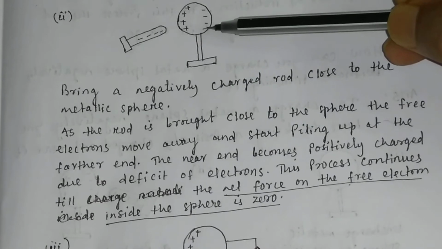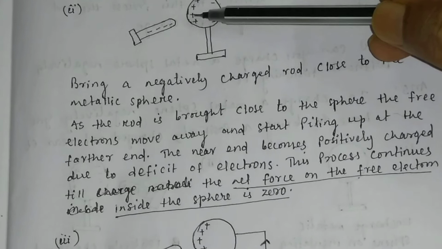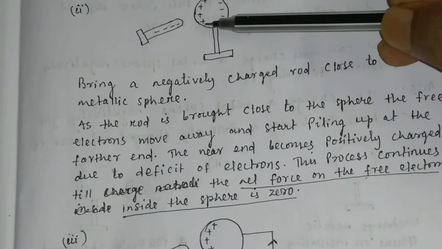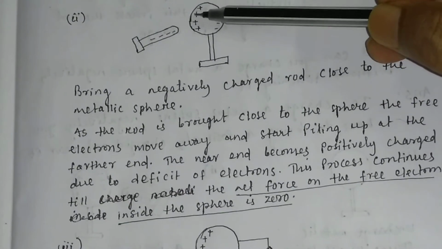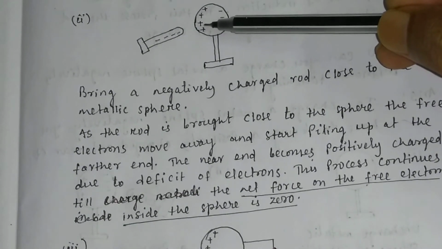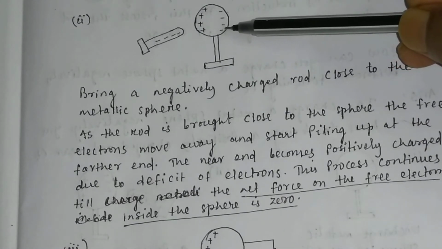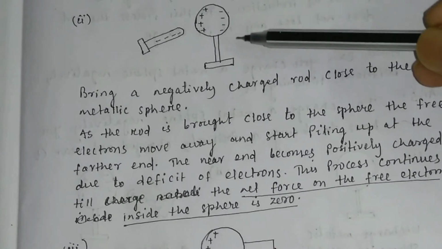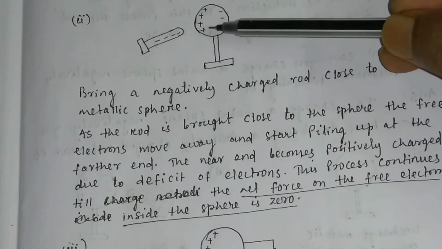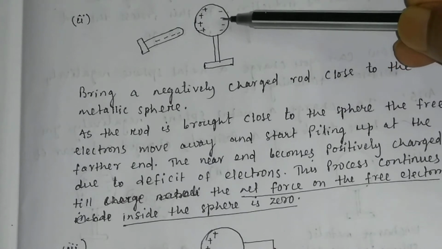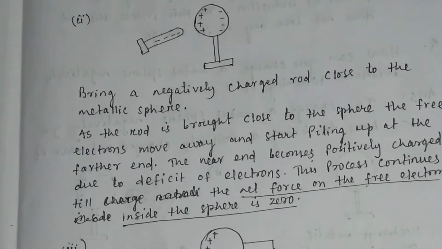When the electrons come to this side, positive charge will be produced on the near end, because it becomes deficit of electrons. This process continues till the net force on the free electrons inside the sphere is equal to 0.